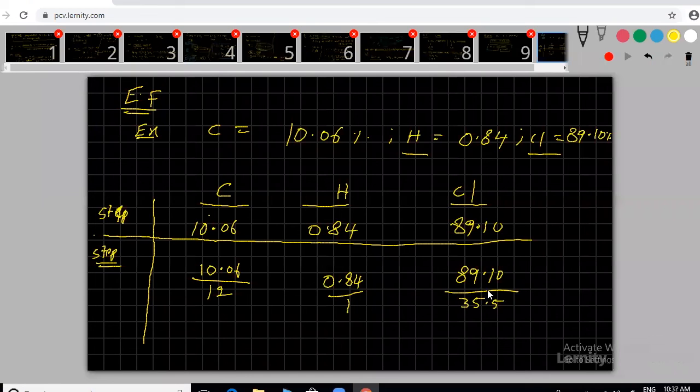35.5. How much you can get, sir, here? This is equal to, you can take this is carbon. How much you'll get here? 0.84. Anyway, 1 by this means this also 0.84. Hydrogen also. What about here? 2.51. 2.51. Second step you understood? First step percentages I wrote, and the second step we are dividing with their atomic masses. Understood? We are getting some values.